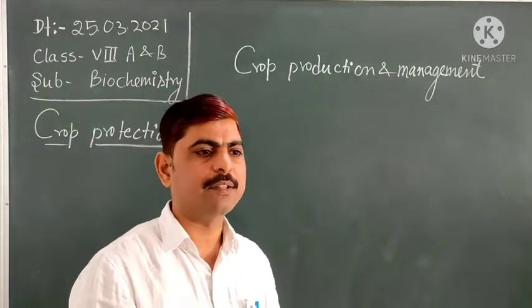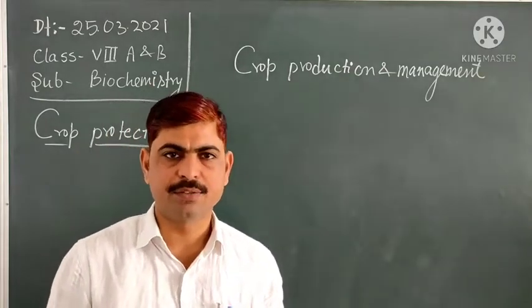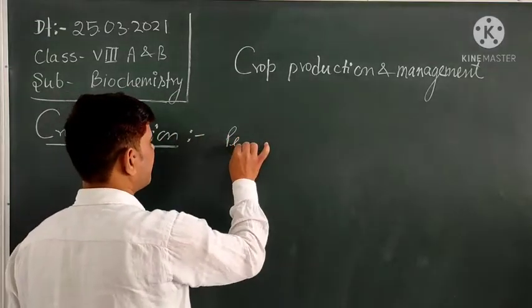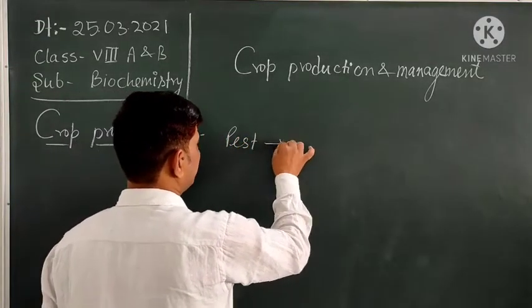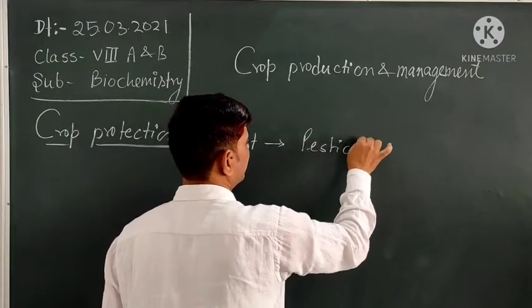Rodents like the rat can be eradicated by using rodenticides. Okay. Pests can be controlled by using pesticides.